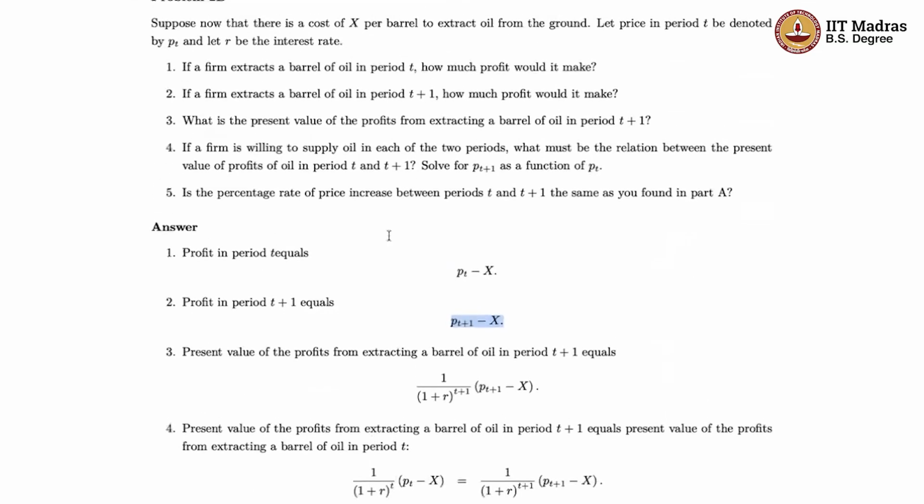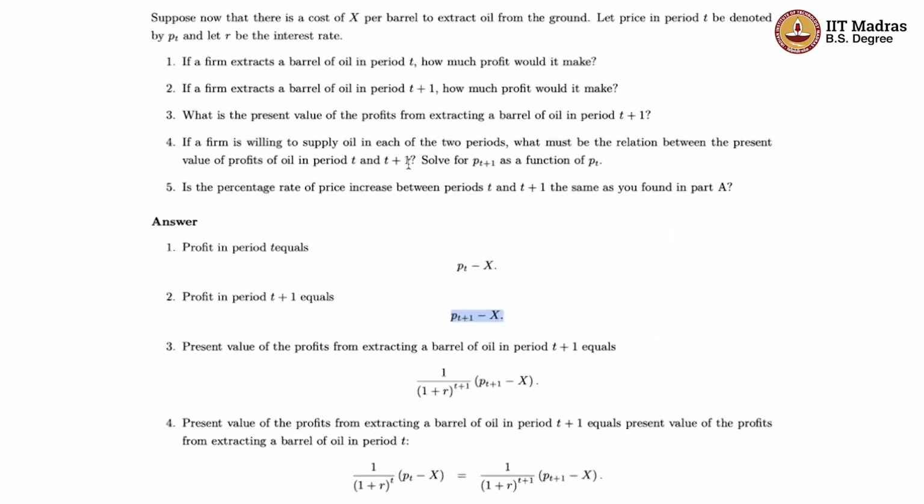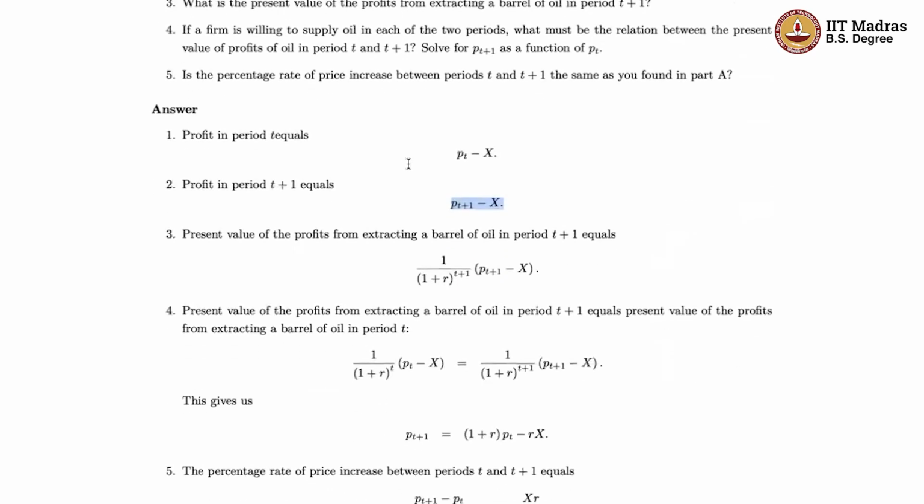Now, the fourth part is asking: suppose the firm is actually willing to supply oil in each of these two periods, right? So what has to be true about the present value of these profits? Well, the present value of the profits has to be equal, right? If they are not equal, then the firm will supply oil in either one of the two periods, but not in both, right? So you would supply oil where it is most profitable for you. Therefore, the present value of the profits in the two periods must be the same. And from there, you end up getting this expression, right?